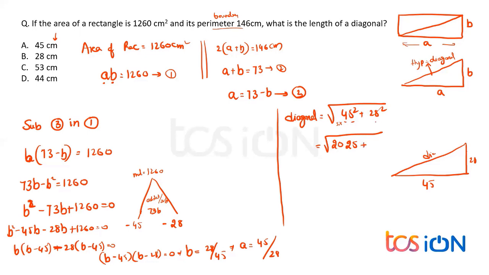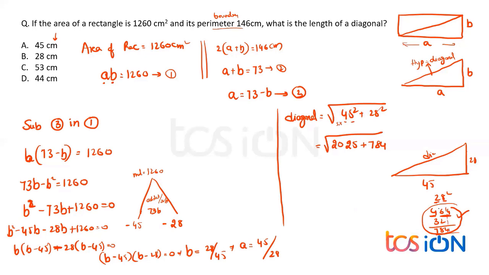Plus now 28 square. I told you, you need to remember squares at least till 30. So 28 square will give me 784. If you want, we can do 28 square: 2 2s are 4, 8 square is 64, 2 8s are 16, 16 plus 16 is 32. That gives me 784. It's one more way of applying the shortcut to get the answer. If you want, I can describe more.